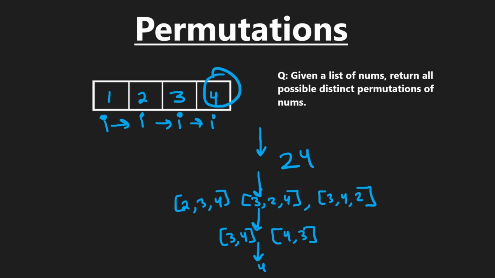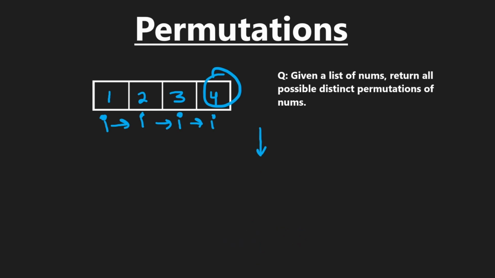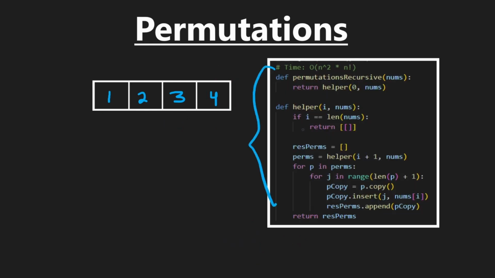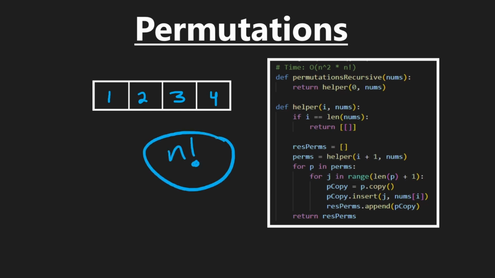So let's see how we could code this up. It's a bit different than the other backtracking approaches we've seen so far. So here's how we can compute the permutations recursively. The time complexity is going to be n factorial, because that's how many permutations we're going to have. Each permutation is going to be of size n, so n values in it. So that would be a time complexity of n times n factorial.